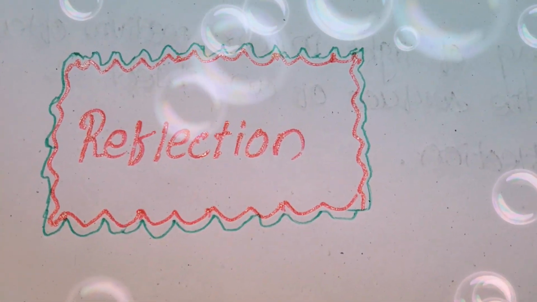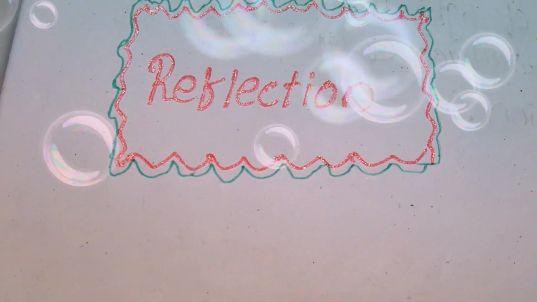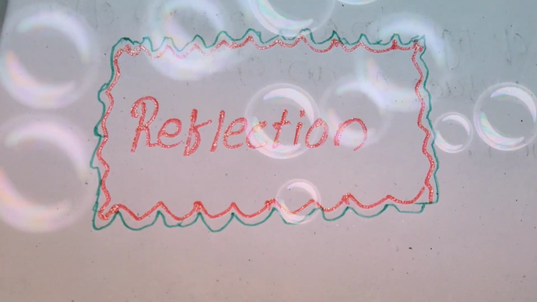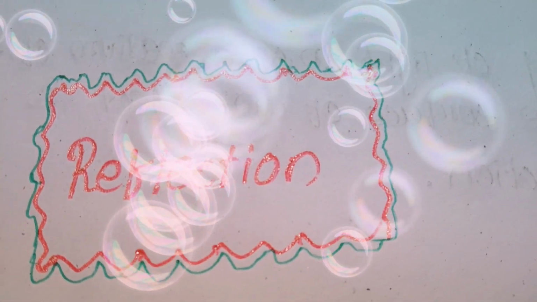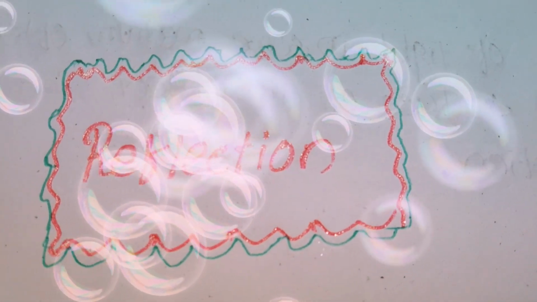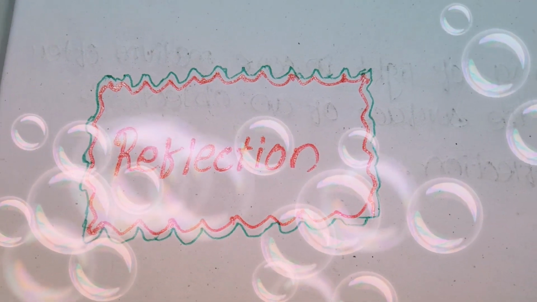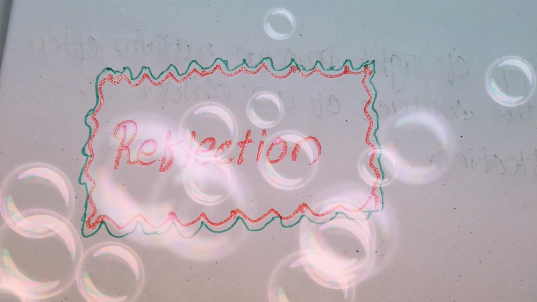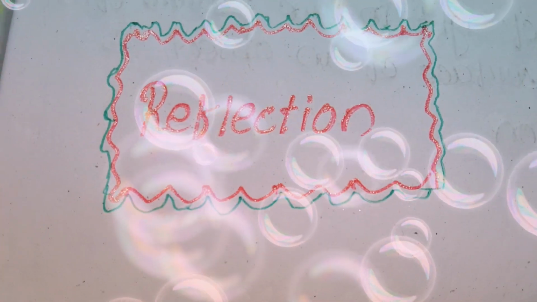That means when the light strikes the surface of an object, then it reflects, or its path is bent towards the same medium where it comes from. That bending process, or the deviation of light, is called reflection.